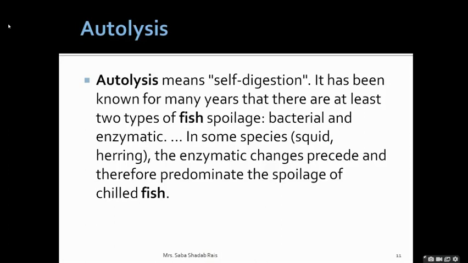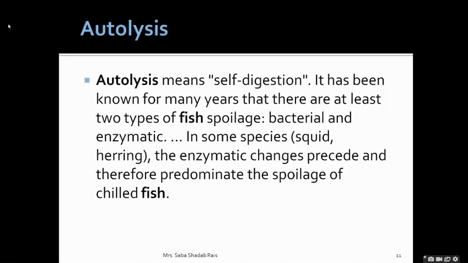So thereafter all this will start spoilage, or you can say all this will slowly change the taste. So what type of changes can it produce? It makes the fish bitter or pungent in taste with advanced spoilage.